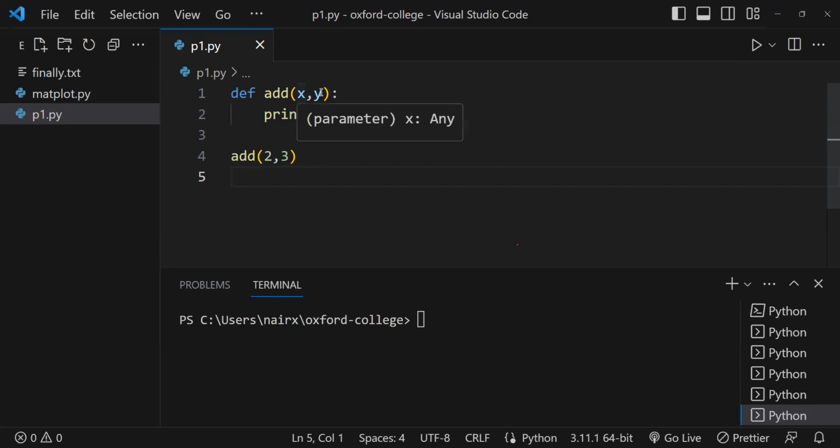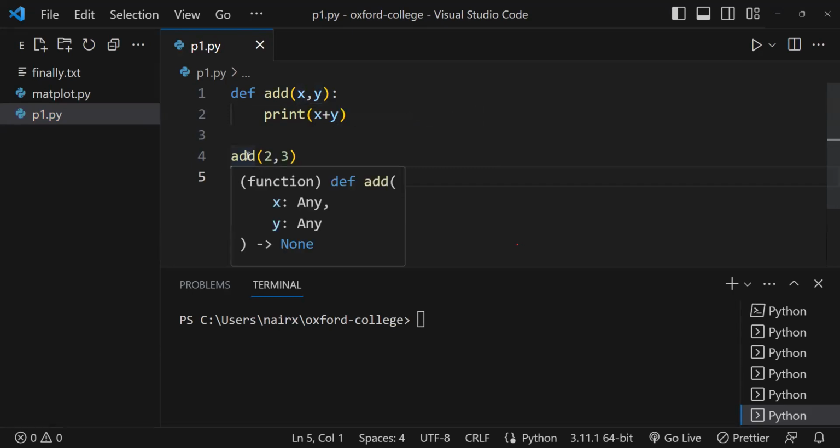How do we determine the value of x and y? When we call that function, I'm calling the function add, and then I'm passing 2 and 3. Automatically, the value of x will be 2, the value of y will be 3. We'll print 2 plus 3, so 5 will get printed. That is how we pass arguments or parameters. So these 2 and 3 are arguments which we are passing, and here we can process them.